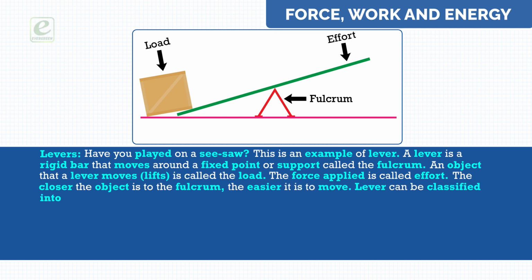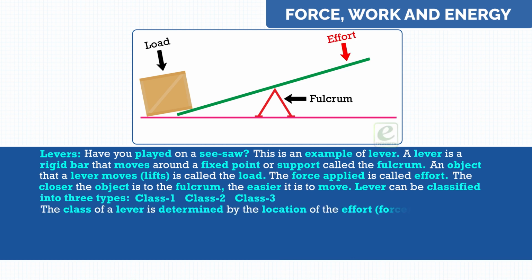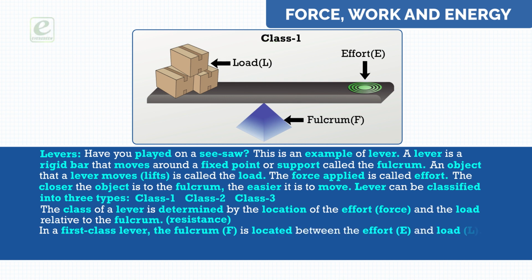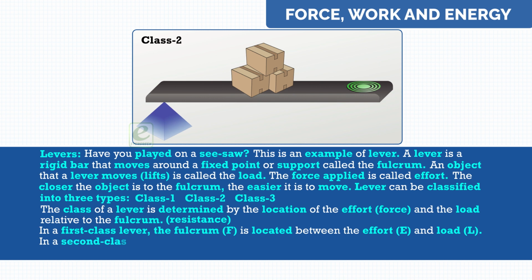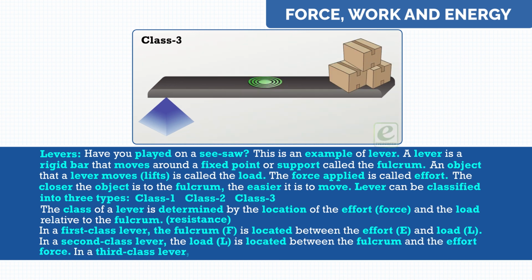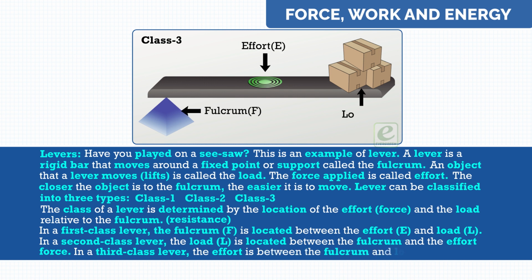Levers can be classified into three types: Class 1, Class 2, Class 3. The class of a lever is determined by the location of the effort, force, and the load relative to the fulcrum, resistance. In a first class lever, the fulcrum F is located between the effort E and load L. In a second class lever, the load L is located between the fulcrum and the effort force. In a third class lever, the effort is between the fulcrum and load.